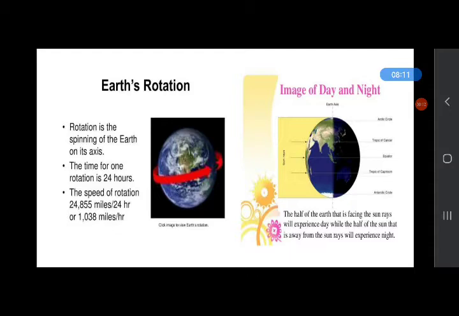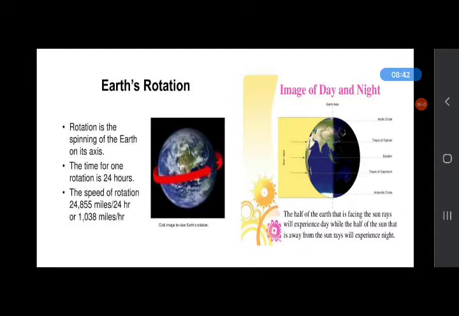When the Earth moves around the Sun in a fixed path or orbit, we can say. The path of the Earth, we can say orbit. While rotating on its axis, at the same time, Earth moves around the Sun. This movement of the Earth is known as revolution. And the shape of the orbit or path is oval.